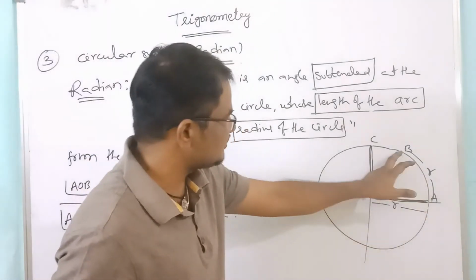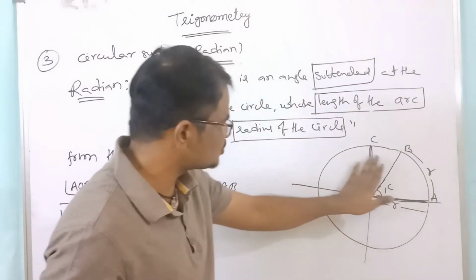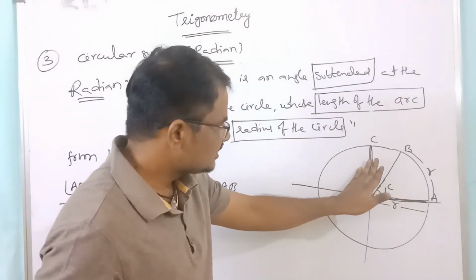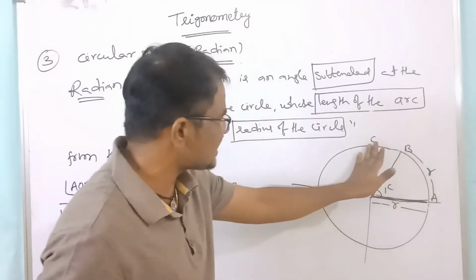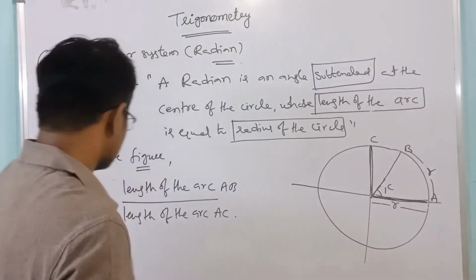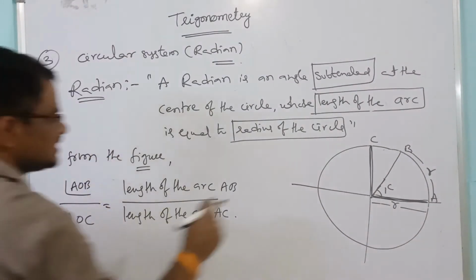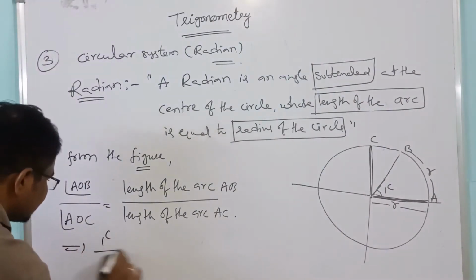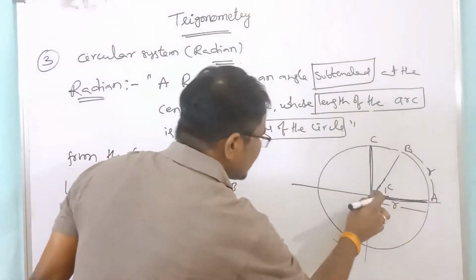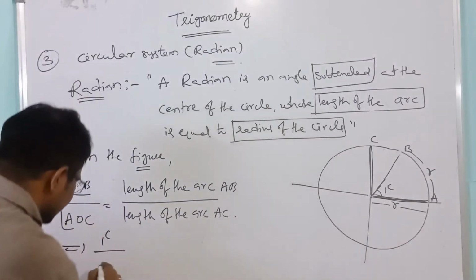This angle divided by this total angle is equal to this arc length divided by this arc length. Here angle AOB is 1 radian, and angle AOC is 1 right angle.